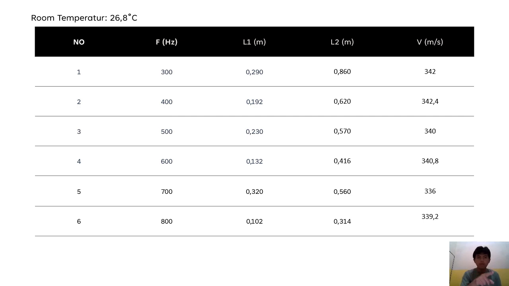The first hum for 300 is 0.290 meters, and the second hum is 0.806. For the 800 is 0.102 and 0.314.